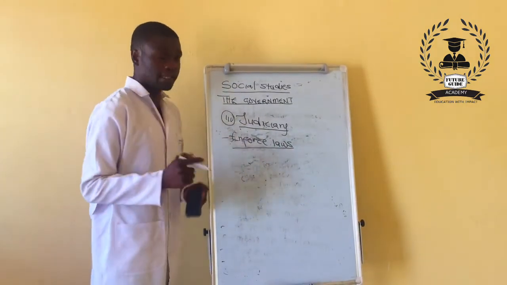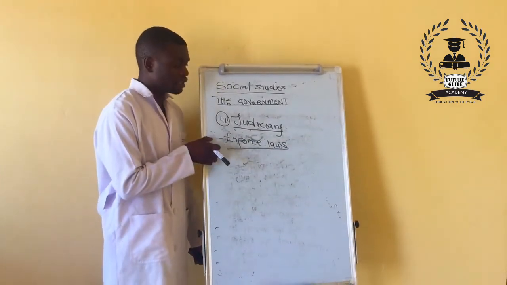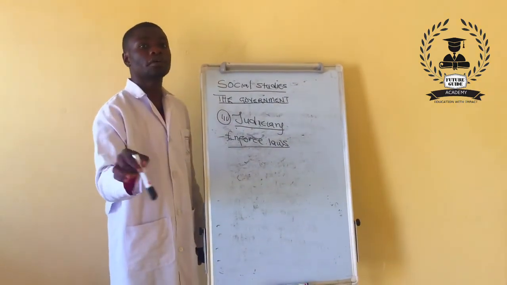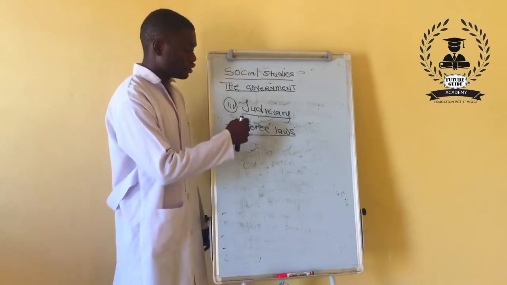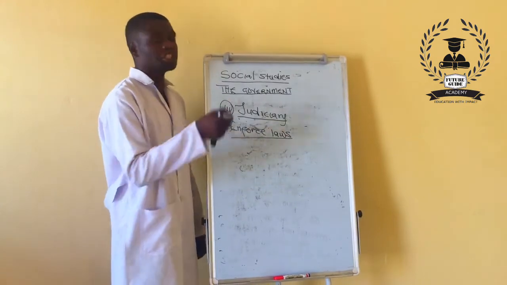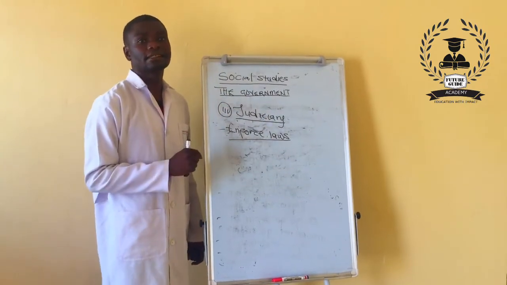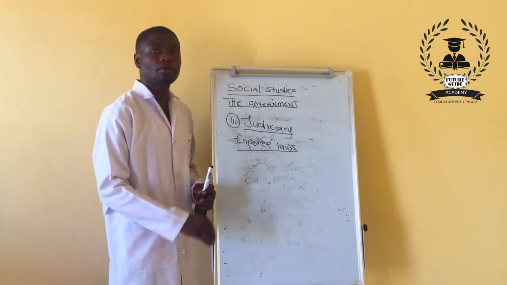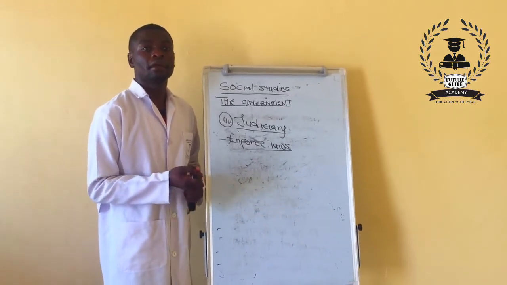Meaning, what do we mean when we say the judiciary enforces laws? When laws have been made in the parliament, when laws have been distributed or carried out in the community, now the people in the community are supposed to follow. Now, if others are not following, what is supposed to be done? They're supposed to be forced to ensure that laws are being followed by the people. Who does that? The judiciary. Now, the judiciary is under the leadership of the Chief Justice. The country has got the Chief Justice, and the Chief Justice has got their own members of people who ensure that laws are followed or always carried out in the country.